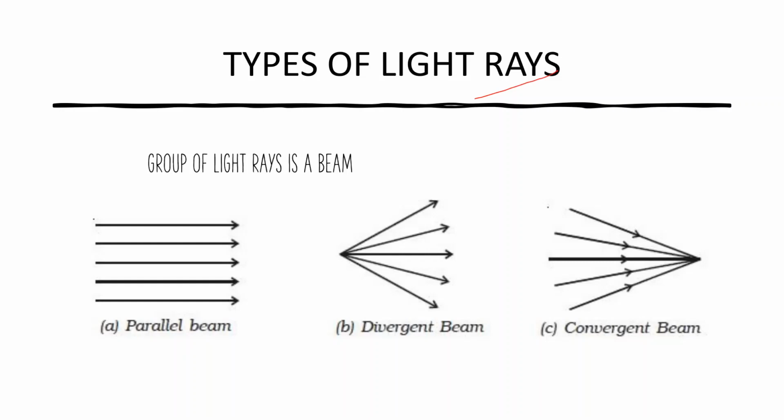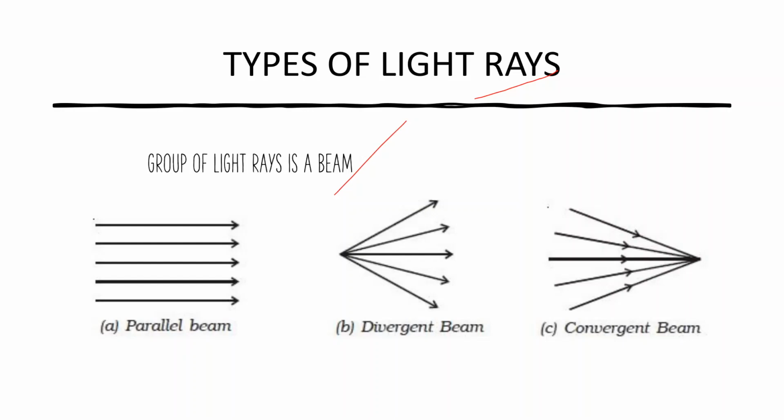And if there is a group of light rays, then we put a name to them. Why call them always a group of light rays with four words? We just call them a beam, a beam of light.